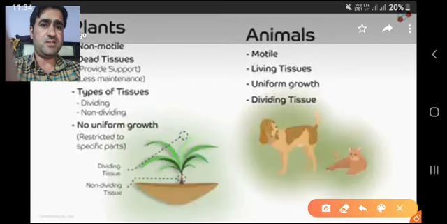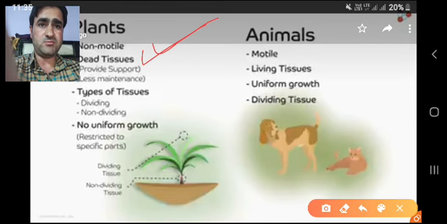Plants, to begin with, are non-mobile. They are not performing any locomotion. They don't move from one place to another place. Most of the tissues are dead tissues because plants need mechanical support, and they need less maintenance.